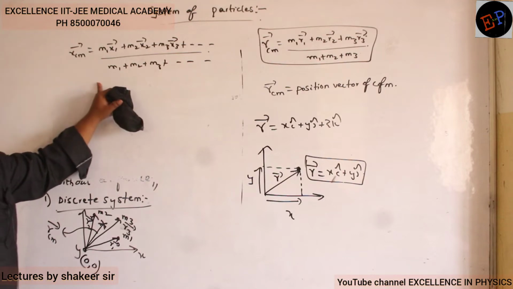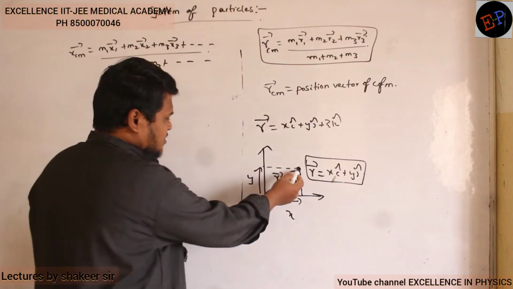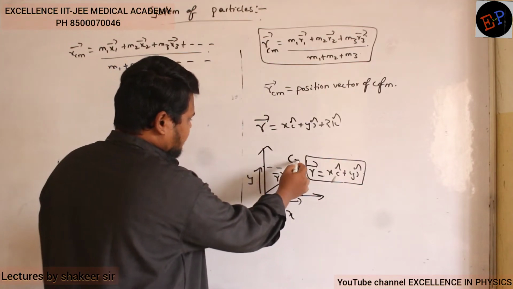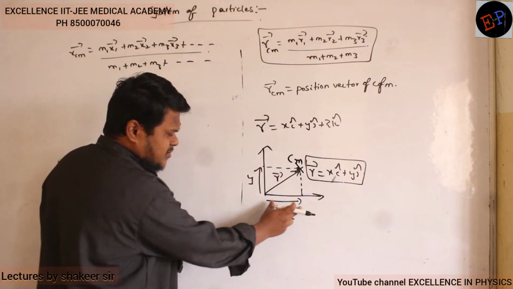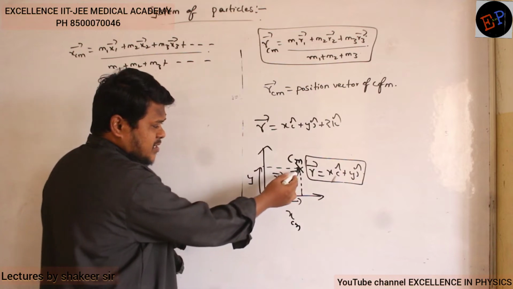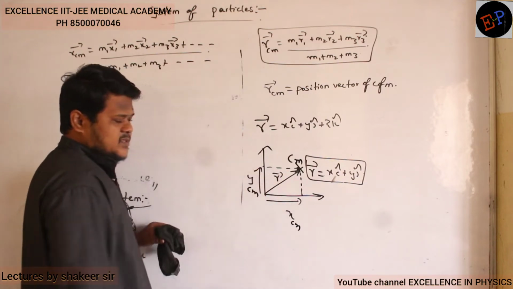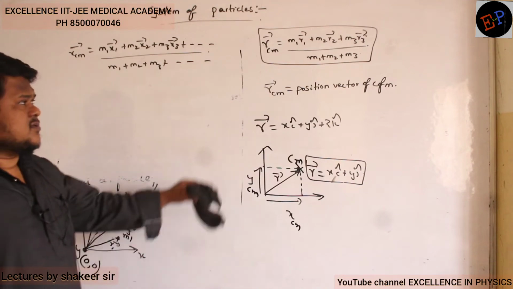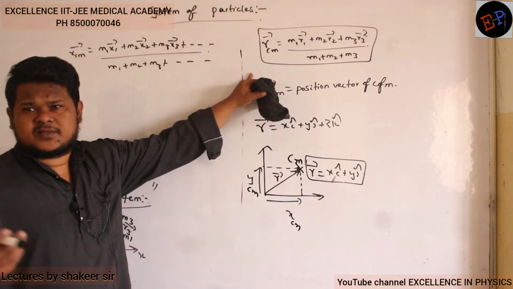Now what is this one? This is the length of the center of mass only on the x-axis. For example, consider this is the position of the center of mass. Then this center of mass has how much length on the x-axis? It has this much length on the x-axis, so this becomes x center of mass. And the same center of mass has how much length on the y-axis? This much length. So this is y center of mass. Understood, no? So the same equations I can write separately in terms of x-axis, y-axis as well as z-axis.